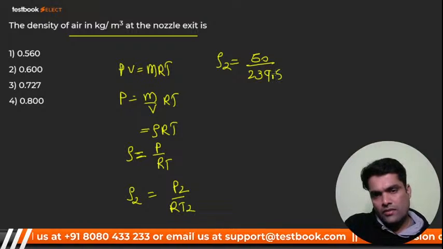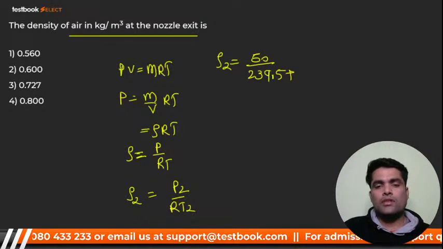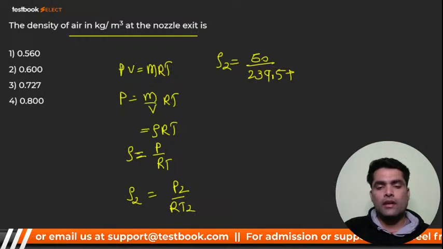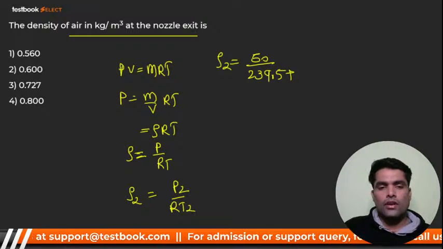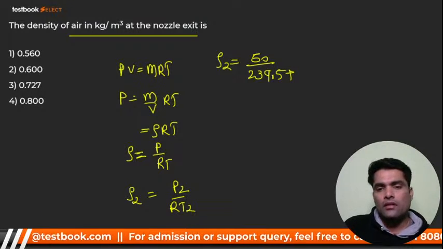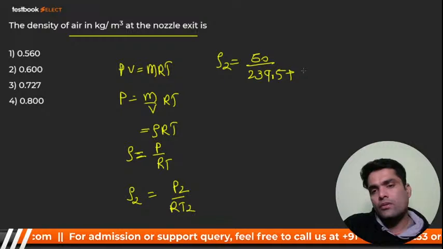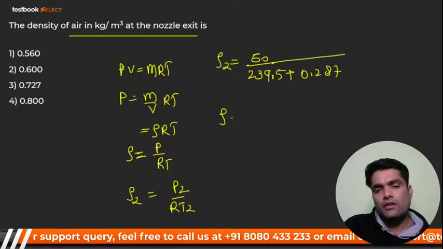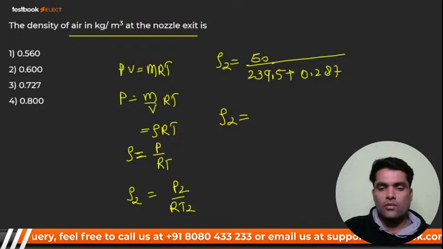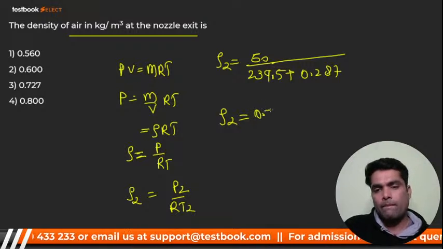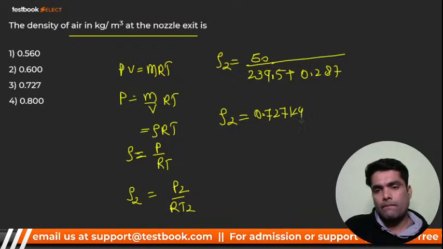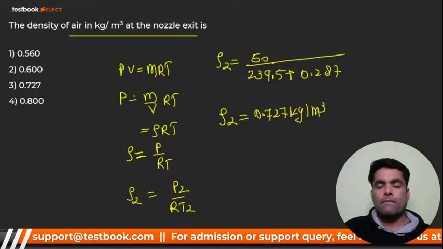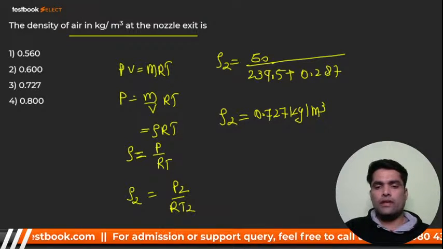Divided by 239.5 times RT, R is 0.287, right? Yes or no? From here you'll get rho 2, and that will come around 0.727 kg per meter cube.